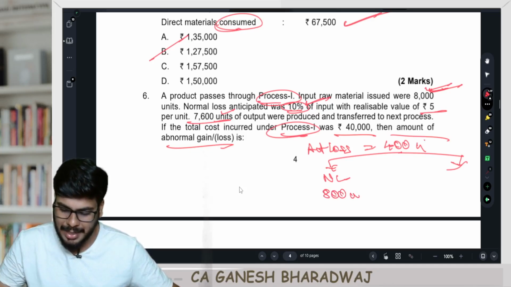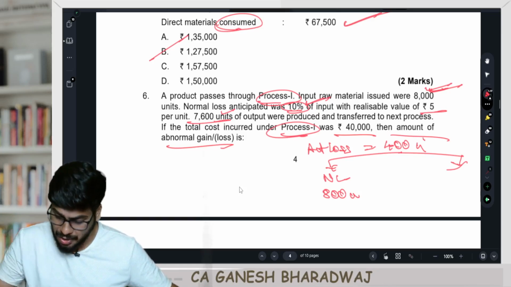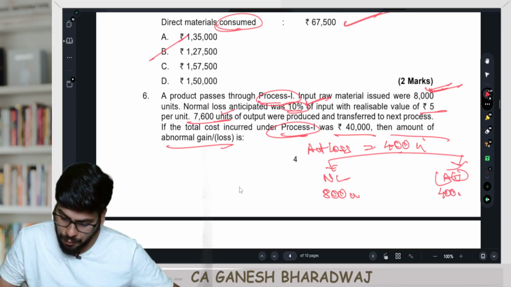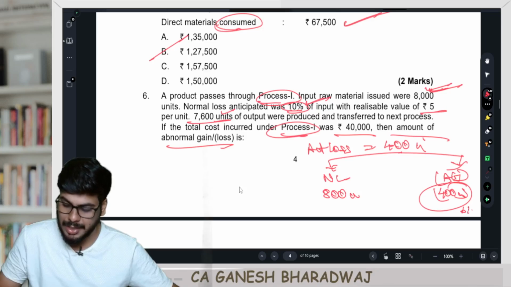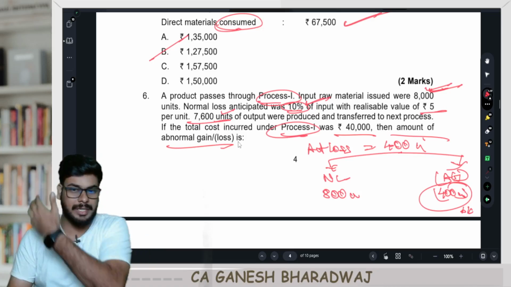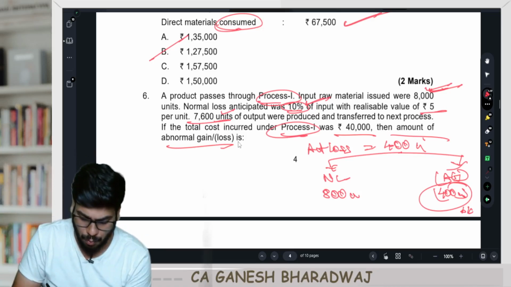But what has happened is, it turned out that only 400 units got lost, which means it is a clear-cut case of abnormal gain to the extent of how much? 400 units. Are you clear with this, guys? Right? Now, each of these abnormal gain units, how will you value? Expected good units, how are they valued? Using our regular formula.